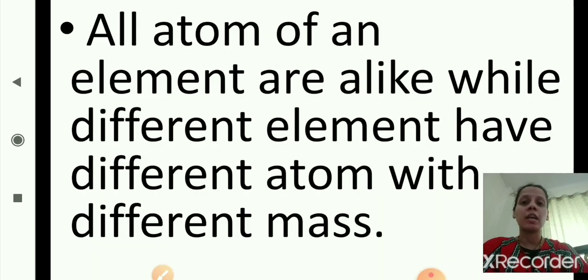All atoms of an element are alike, they are similar, while different elements have different atoms with different mass. All atoms contained in an element are alike, but different elements have different atoms with different mass.